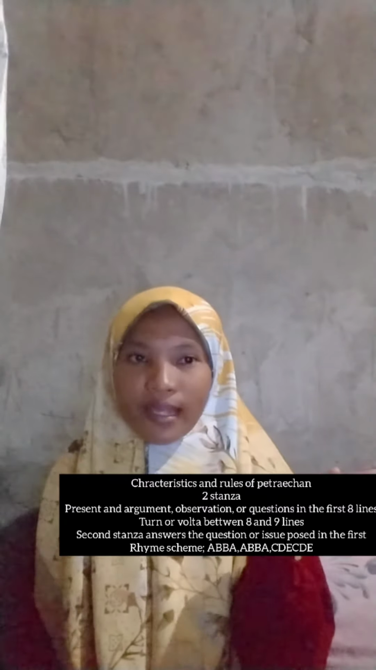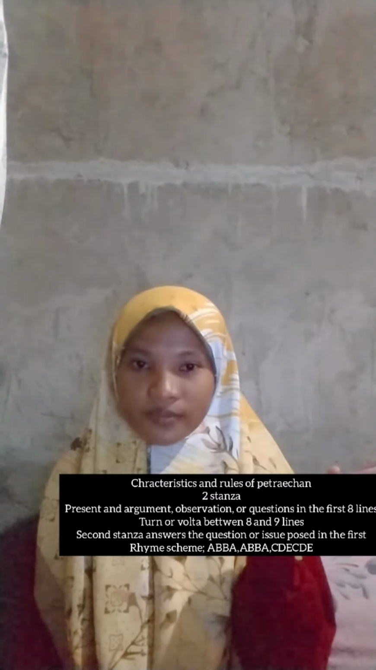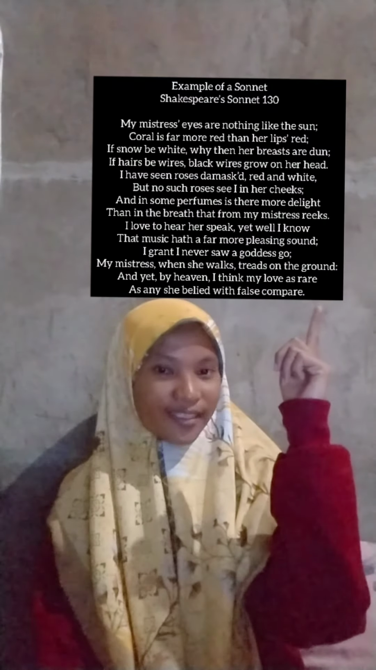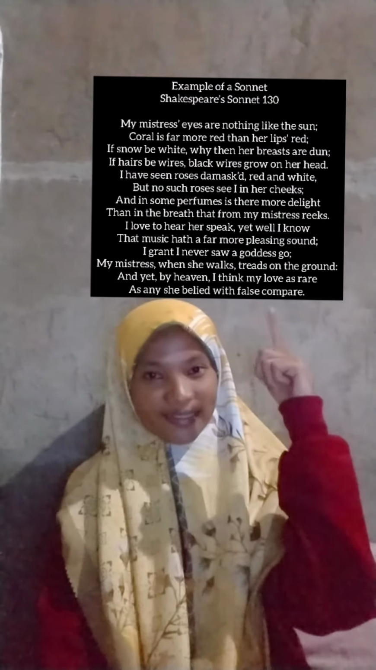Okay, here are the characteristics and rules of the Petrarchan. This is the characteristic and rules of the Shakespearean, and this is the example of this type of poetry.